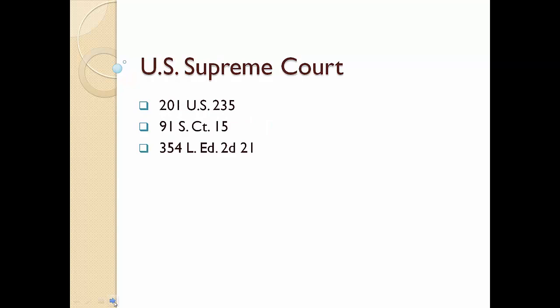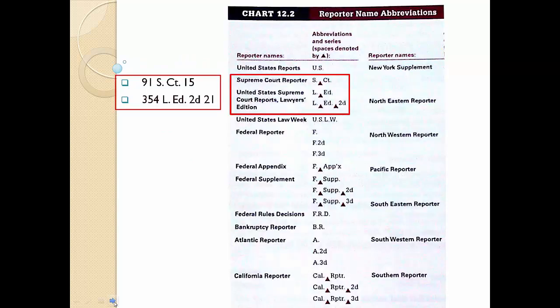U.S. Supreme Court decisions are published in 3 reporters. The top citation on your screen, 201 U.S. 235, is to the official United States Reports. You'd find the case in volume 201 of the United States Reports on page 235. By looking at Chart 12.2 of Rule 12.4, you'll see that S. CT. stands for Supreme Court Reporter and L. ED. 2D stands for United States Supreme Court Reports, Lawyers' Edition, 2nd Series. You could have also obtained that information from Appendix 1.